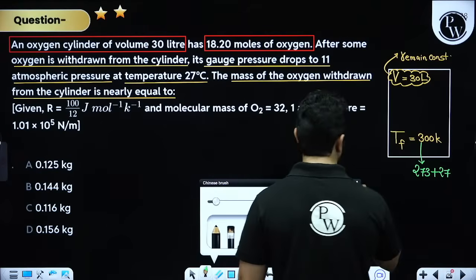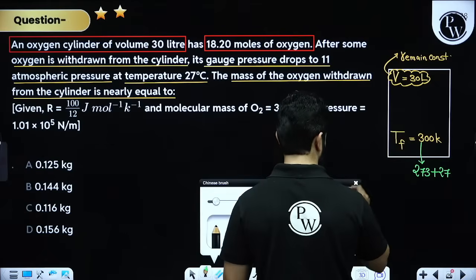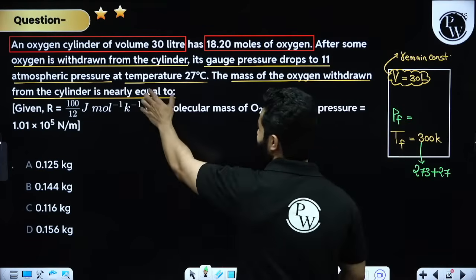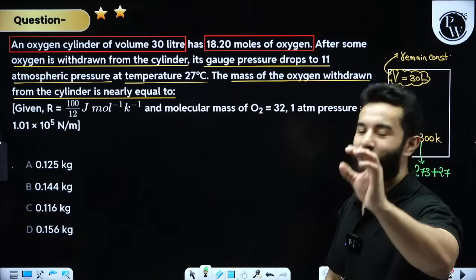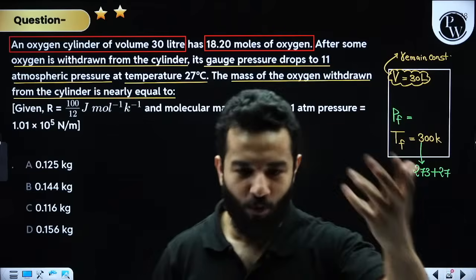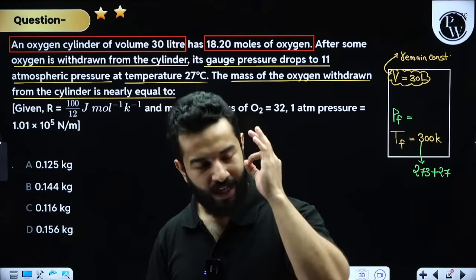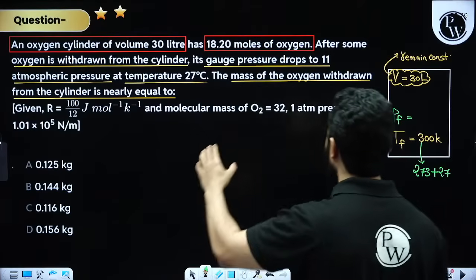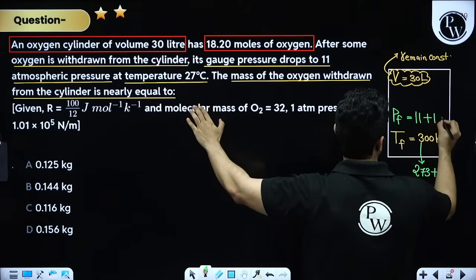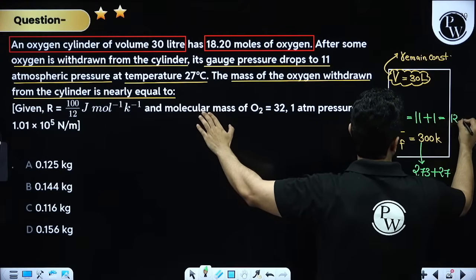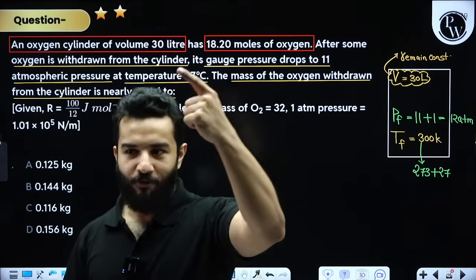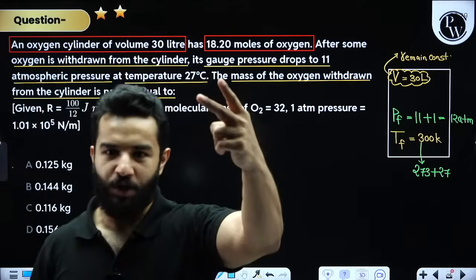And then they are saying that the final pressure, my dear friends, is gauge pressure 11 atm, but we have got to do nothing with gauge pressure. Gas does not know what gauge pressure and what atmospheric pressure is. We have to write absolute pressure, and that means it will be written as 11 gauge pressure plus, of course, 1 atm, which will give us 12 atm. So you know the final pressure, you know the final temperature.